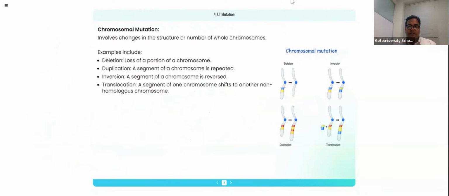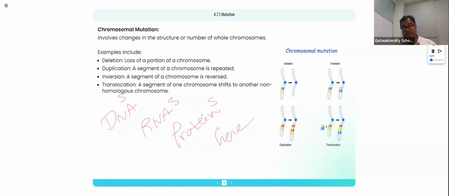If this gene expression is getting disturbed, then DNA synthesis will not happen properly, RNA synthesis will not happen properly, and protein synthesis will not happen properly. So DNA synthesis is disturbed, RNA synthesis is disturbed, protein synthesis is disturbed. This is called gene expression disturbances, or central dogma disturbances, or genetic flow disturbances.